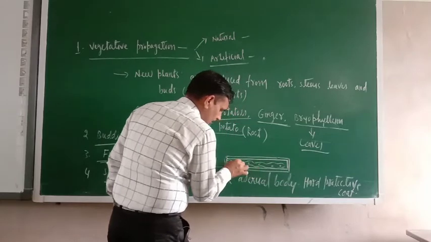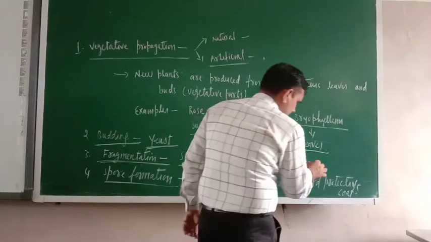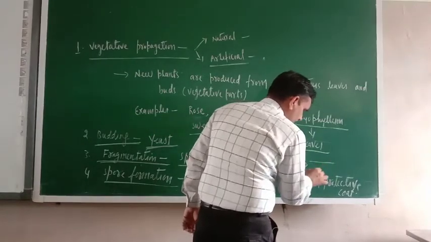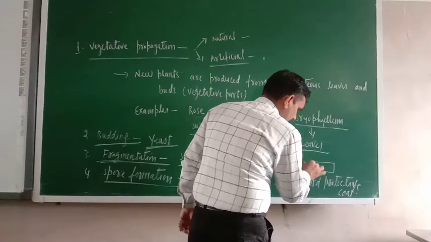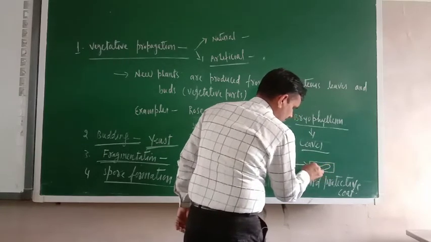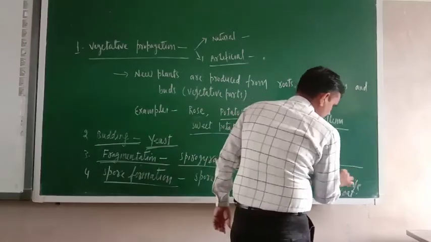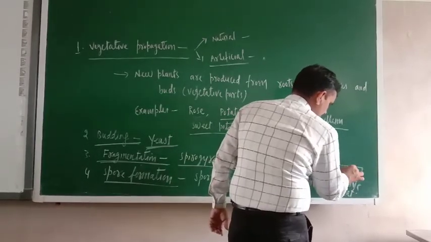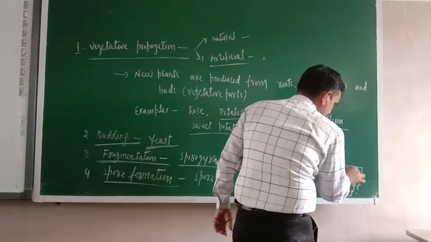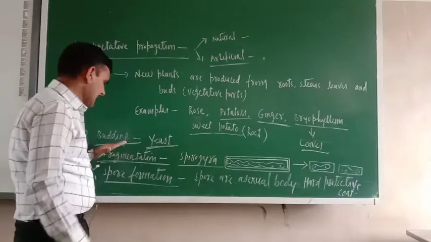One nucleus will be there, and over a period of time this will be fragmented into 2, 3, 4 like that. Just see, this is one, this is second. So just try to understand, this is happening in Spirogyra, that is alga.